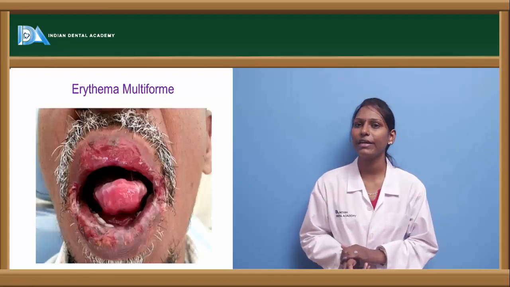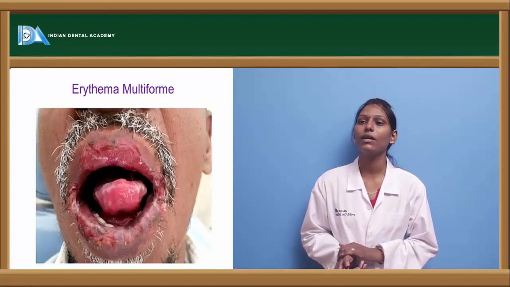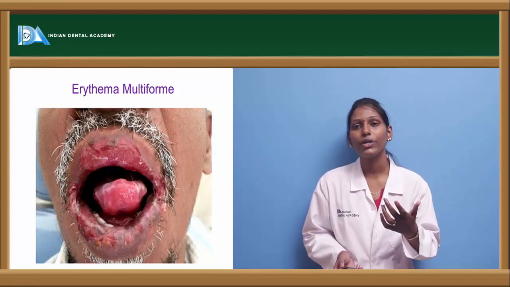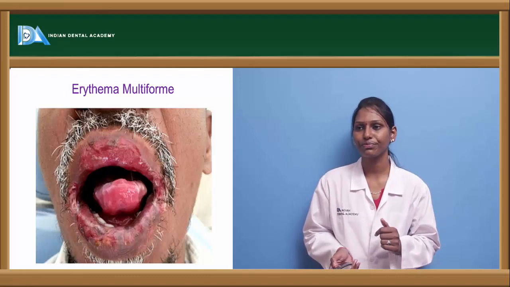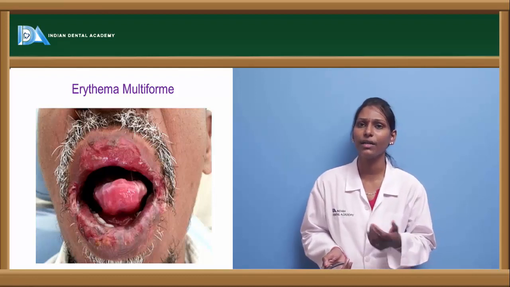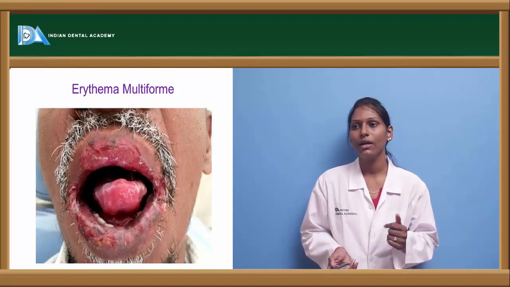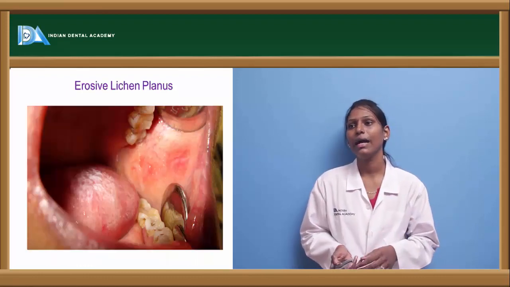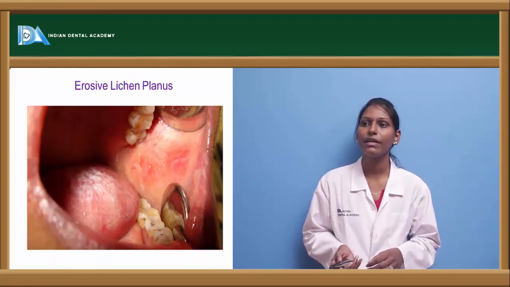And this is a severe form of erythema multiforme where the patient's oral cavity and tongue, all the mucosa and vermilion border of the lip are involved in this case. The patient has difficulty in eating, swallowing, etc. And a painful mouth is also seen in this case. And this is a condition of erosive lichen planus where we can see erosions on the buccal mucosa.